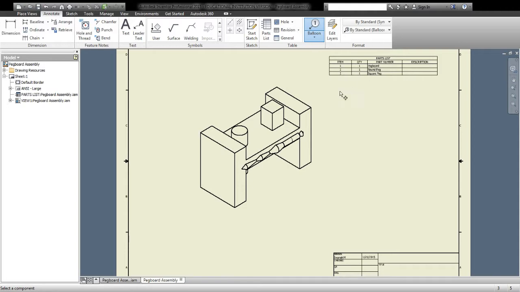Item 1 was the pegboard, so I want to click someplace on the pegboard and drag to the side and double click. It's going to put a little 1 labeling to there. Item 2 was the round peg, so I'm going to click onto the round peg and drag to the side. Double click, and it's going to put a little 2 on there. Item 3 is a square peg. Click on the square peg, drag to the side, and it's going to put a 3 on there. So now I've labeled, here's my pegboard, here's my round peg, here's my square peg. I can just click off of the balloons at the top.